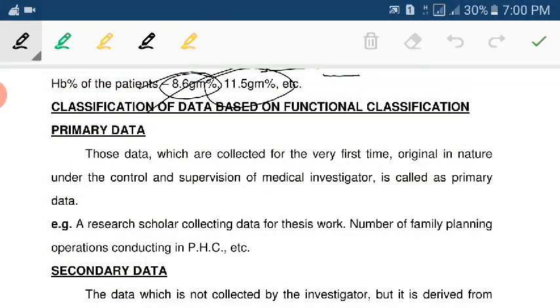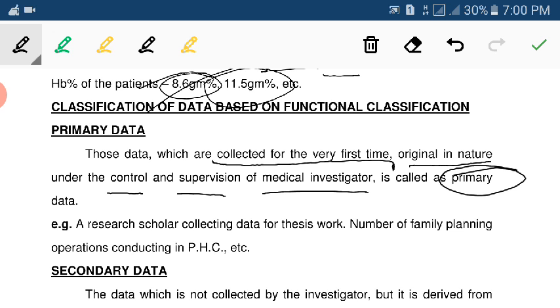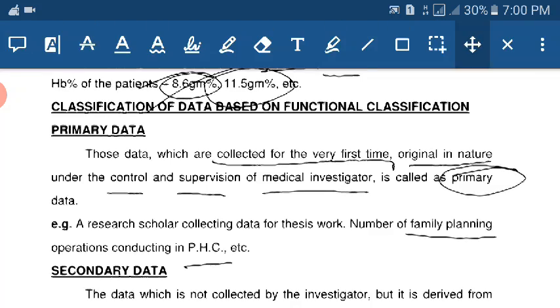Primary data are those data which are collected for the very first time, original in nature, under the control and supervision of a medical investigator. For example, a research scholar collecting data on the number of family planning operations during the PHC. This is the primary data.